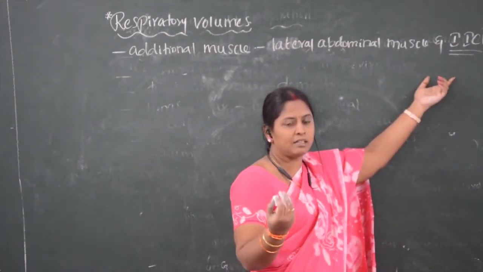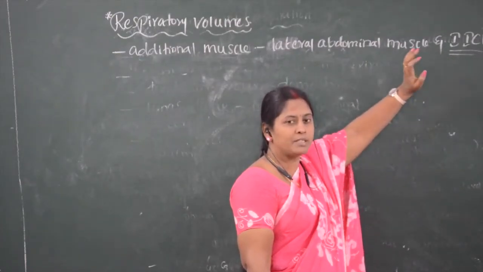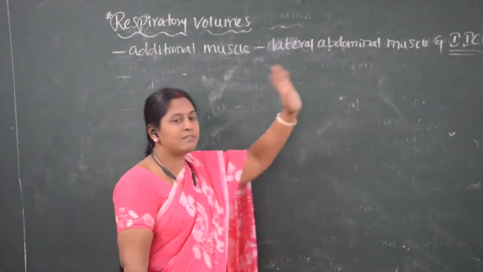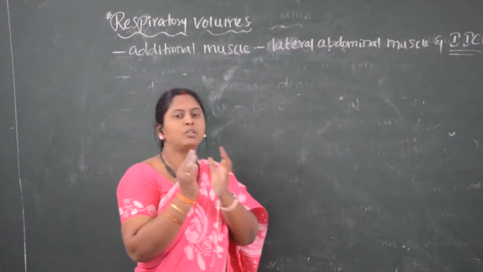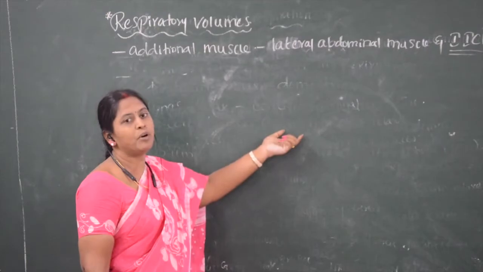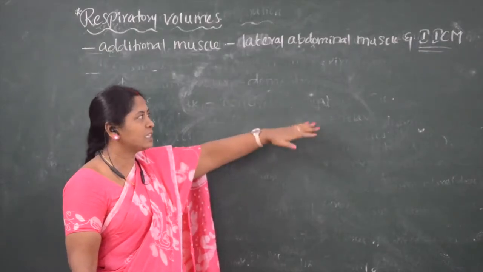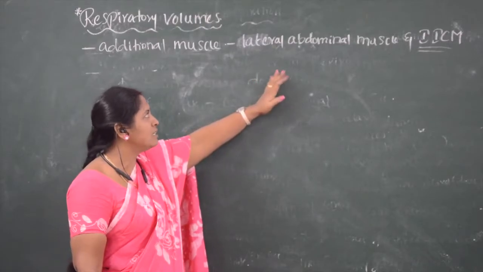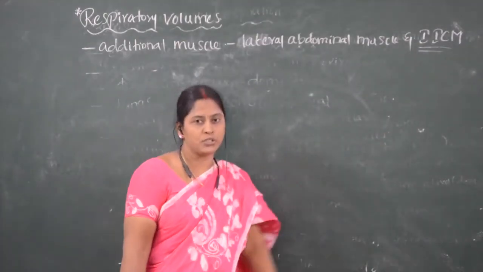types. One is external intercostal muscles, another one is internal intercostal muscles. External intercostal muscles help for normal breathing, that is inspiration and expiration. But for additional breathing, when we are doing a large amount of work, we need more energy. More energy has to be supplied to the cells, so extra respiration is required. For that extra respiration, we use additional muscles. Those additional muscles are the lateral abdominal muscles and internal intercostal muscles.